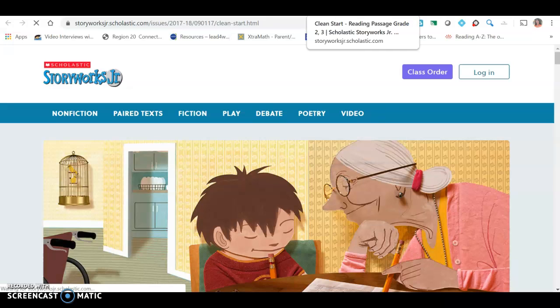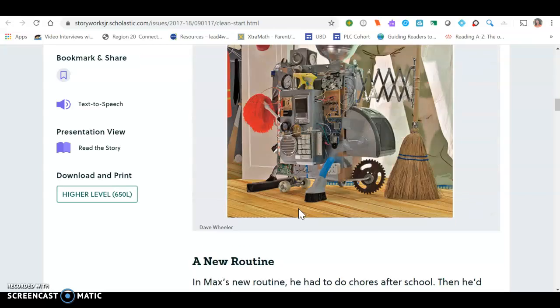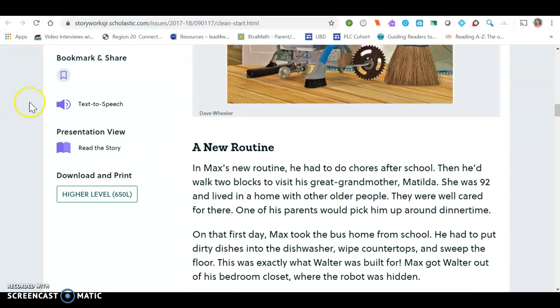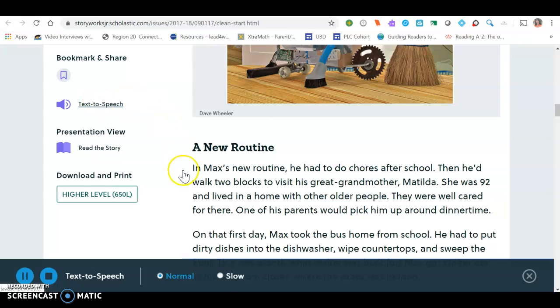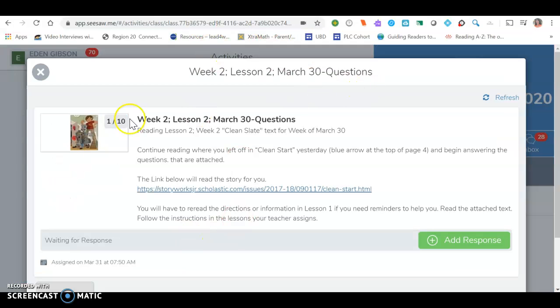And there my story pops up. And I can reread it in case I need to. It's all there. Or I can have the story read to me by clicking that. So that's that function. But I'm going to go back to my activity.